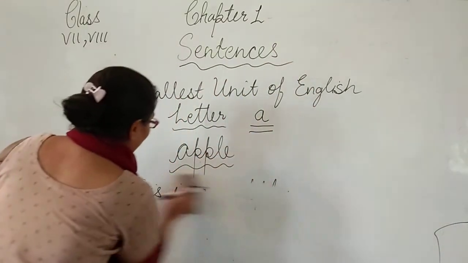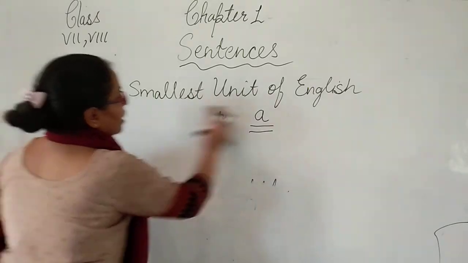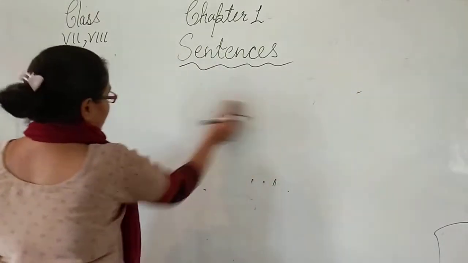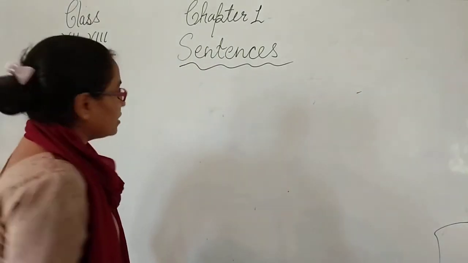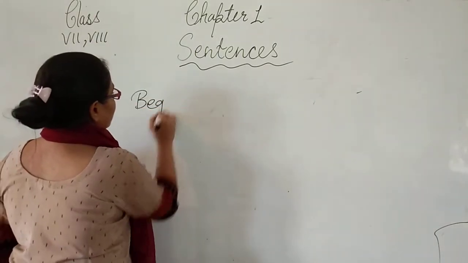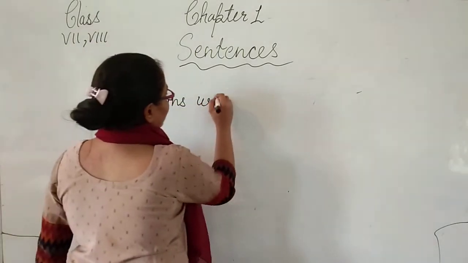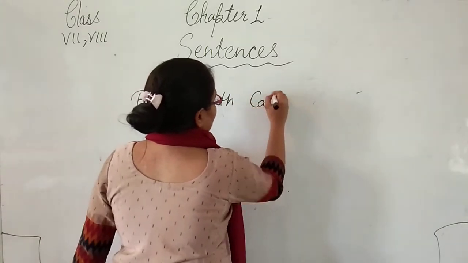One very important thing related to the sentence is that a sentence always begins with a capital letter.